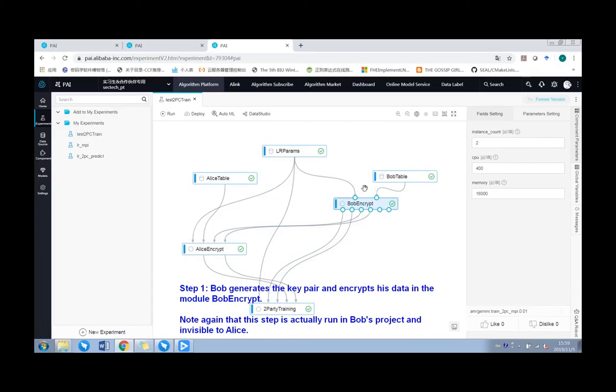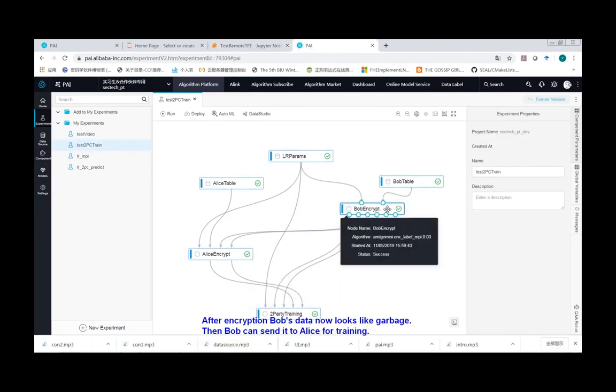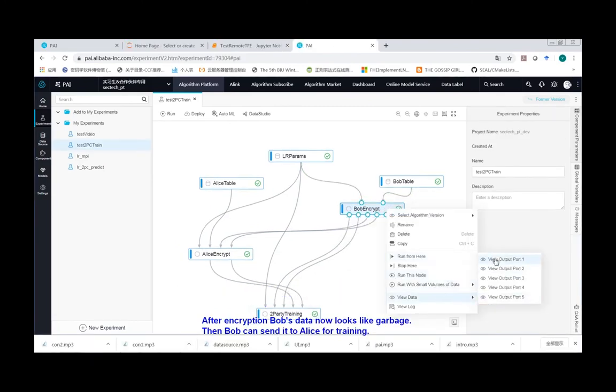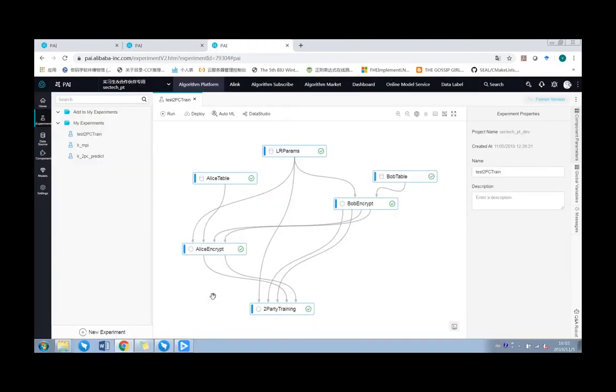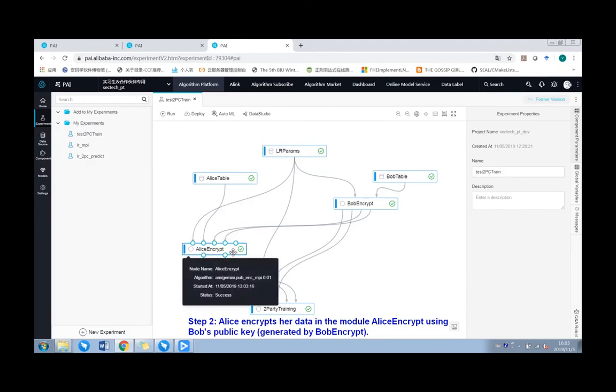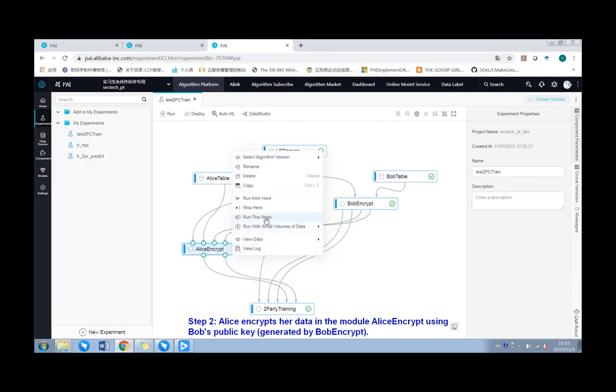Now, let's start training. Step 1. Bob generates the key pair and encrypts his data in the module Bob Encrypt. Note again that this step is actually run in Bob's project and invisible to Alice. After encryption, Bob's data now looks like garbage. Then Bob can send it to Alice for training. Step 2. Alice encrypts her data in the module Alice Encrypt using Bob's public key, which was generated by Bob Encrypt.